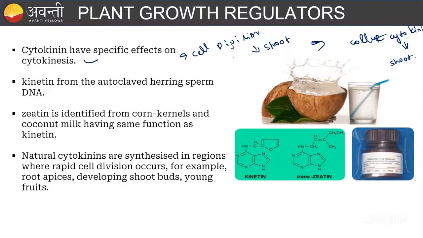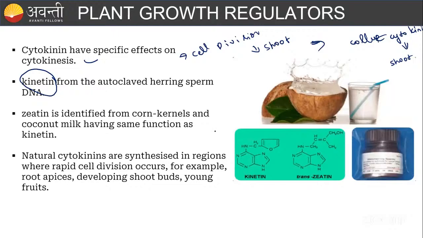Okay, guys, fine. Then coming to here, kinetin from the autoclaved herring sperm. Here you will get the MCQ like: which one is identified from the autoclaved herring sperm? Here you will get confused between kinetin and zeatin. You have to remember kinetin. Or in the exam, they may ask about the cytokinin: which hormone is identified from the autoclaved herring sperm? They will get kinetin in mind, but you will not get cytokinin. Just remember cytokinin is nothing but kinetin.